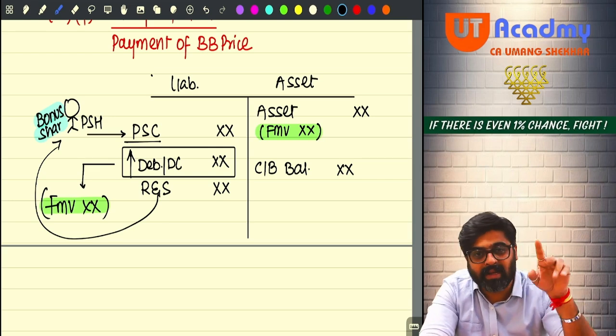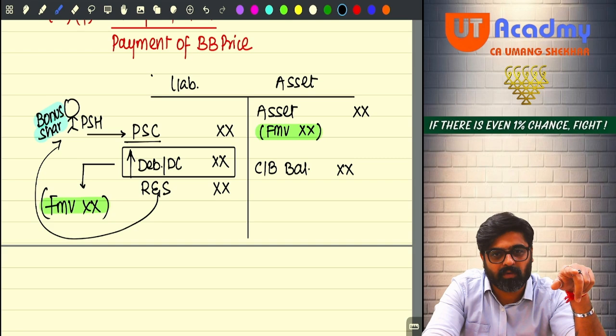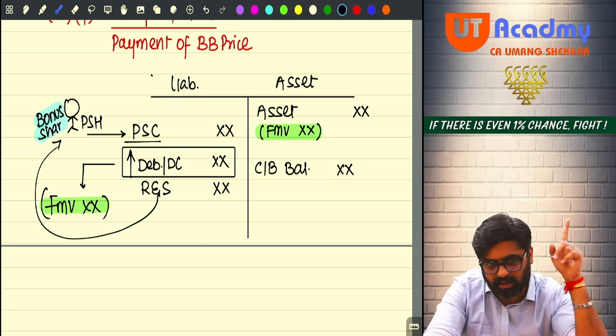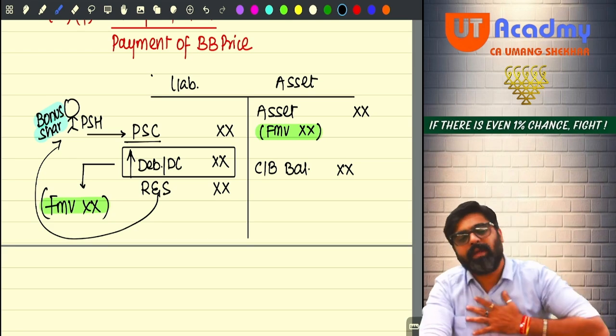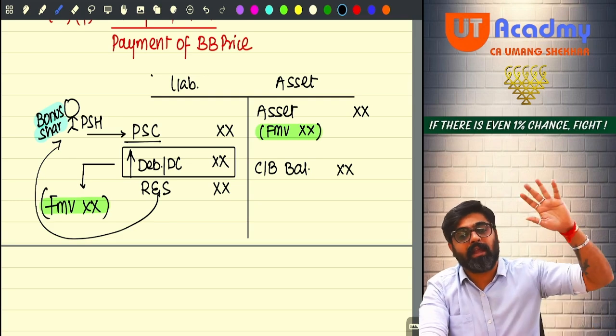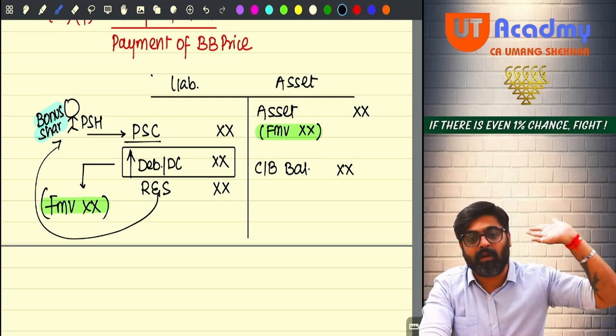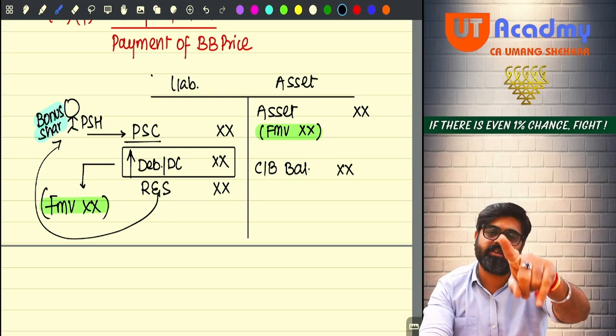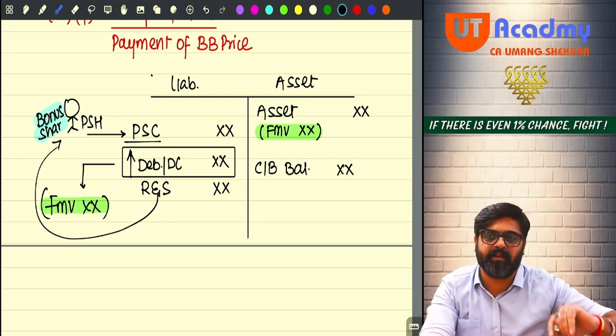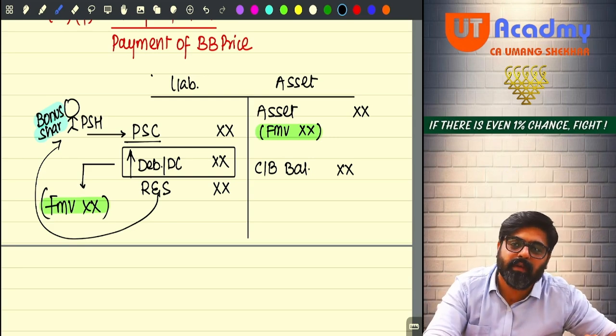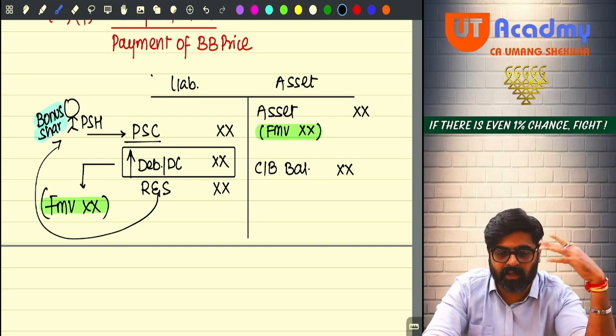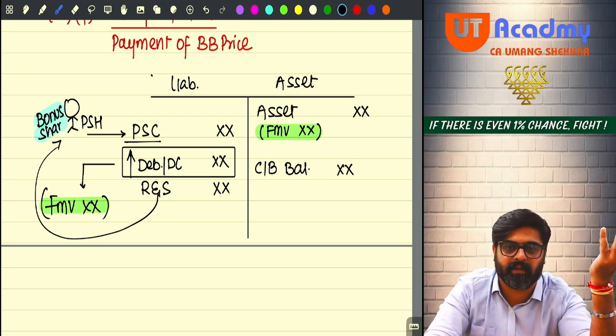So the moment you became the preference shareholder of the company, since that time, the income tax department was very sure that whether anyone gets dividend or not, these shareholders are definitely going to get the dividend. See, ordinary shareholders, meaning the equity shareholders, may or may not get the dividend.